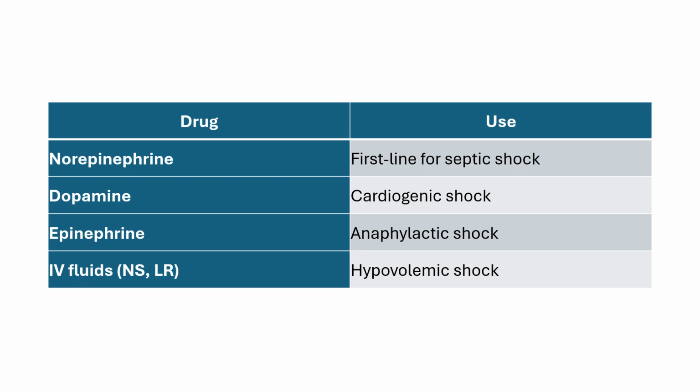So the drugs that are given are the following. For septic shock, it's norepinephrine. For cardiogenic shock, so that is heart failure, dopamine. For anaphylactic shock, we give epinephrine. And for hypovolemic shock, we provide NS, or that is normal saline solution, lactated Ringer's solution, or we can also provide blood transfusion.